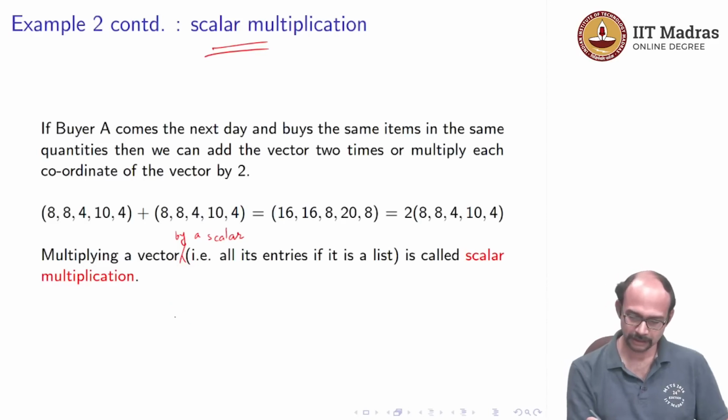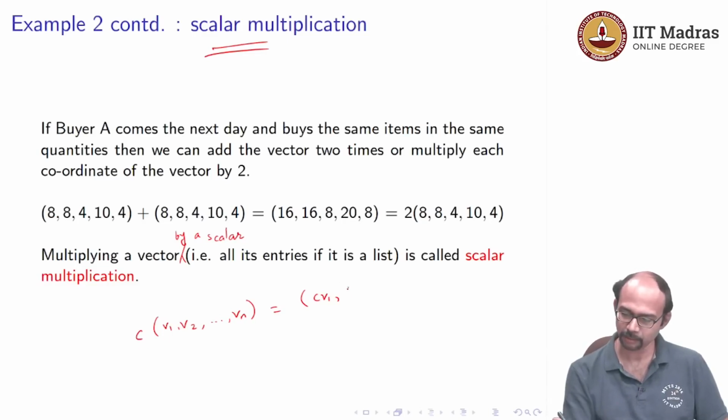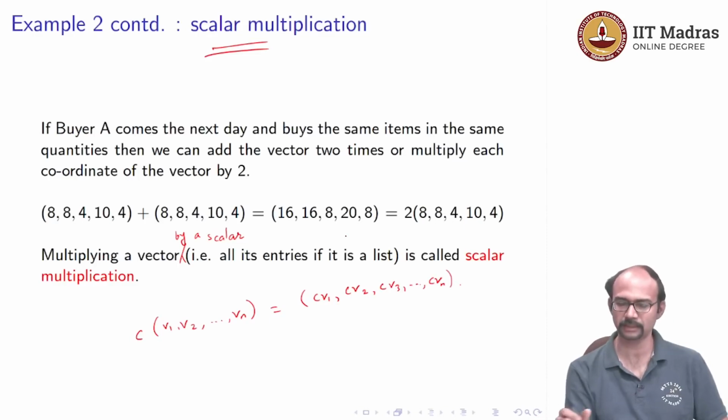So that means if you have C times some vector, let us say the entries of that vector are V1, V2, up to Vn, then scalar multiplication will mean that this is the same as the vector C times V1, C times V2, C times V3 up to C times Vn. Yeah, exactly as we had in this example upstairs.